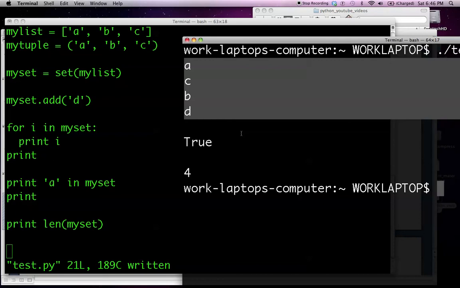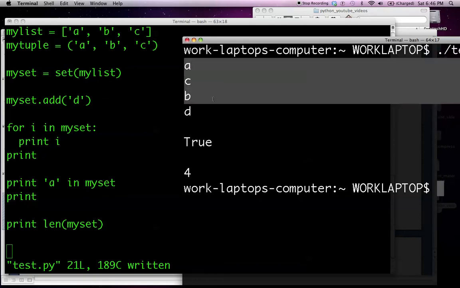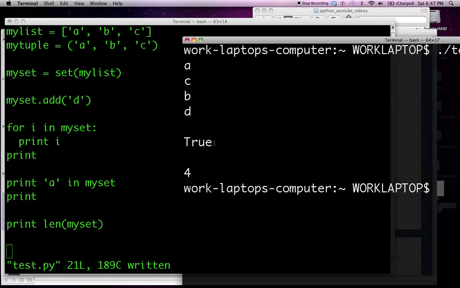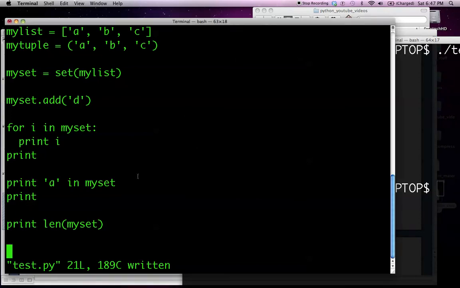It may have some optimization that makes things easier for it, but when Python has the opportunity to order these elements any way it chooses, it can do a sort, and it also can check for membership much more quickly and easily, because it knows something about the order of things, and it can make use of deductive reasoning to figure out whether an element is in the set or not. So that is Python sets.